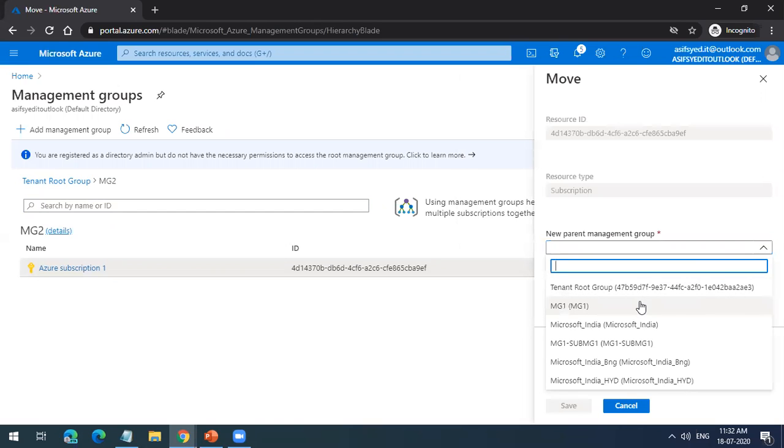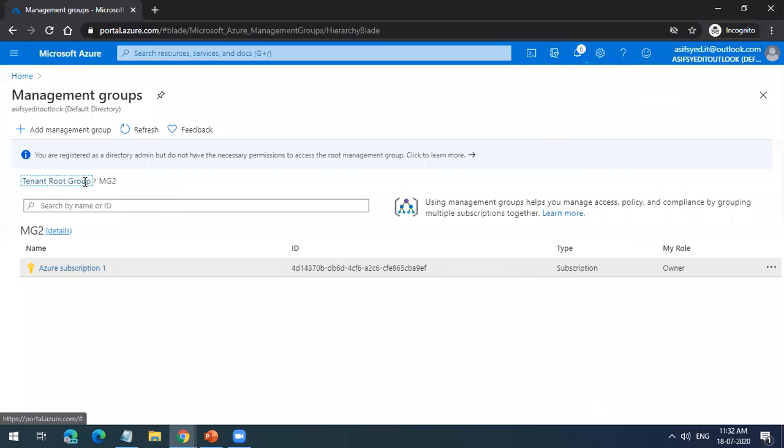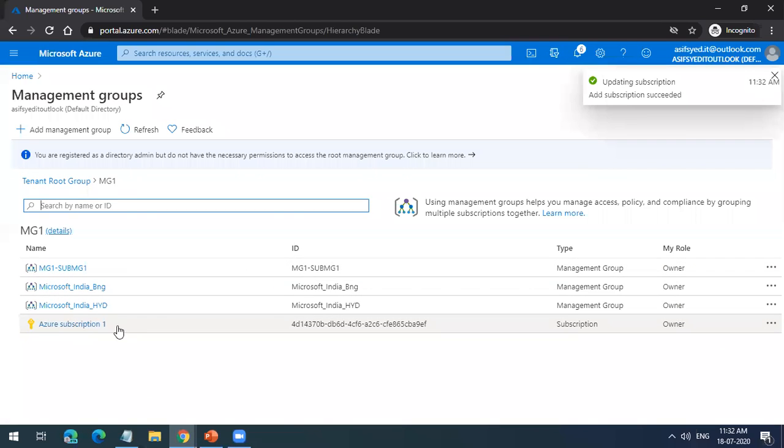And from MG2 I can move it back to MG1. But I can have it in only one group at a time. So now my subscription moves here. It is in MG1, you can see.